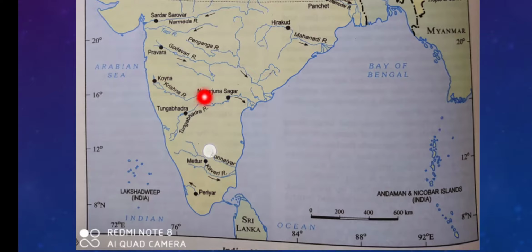So on this river Krishna, you can see this is river Krishna. Nagarjun Sagar is located, I have already told, and on river Tungabhadra the dam is located. Up to this part, it is meeting with river Krishna. So this part is called river Tungabhadra. It is a tributary of river Krishna, and Tungabhadra dam is located over here, and this one is river Krishna, and it is also meeting with the Bay of Bengal. So on river Krishna, Nagarjun Sagar dam is located.